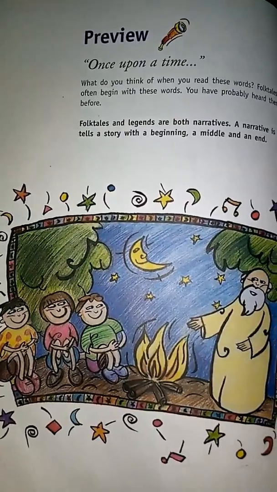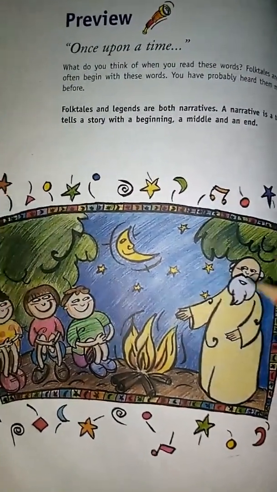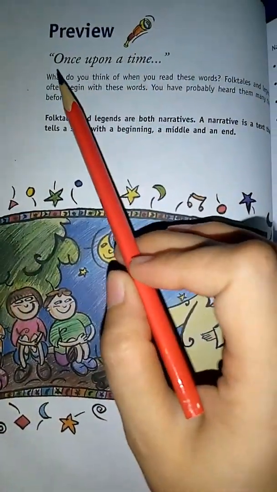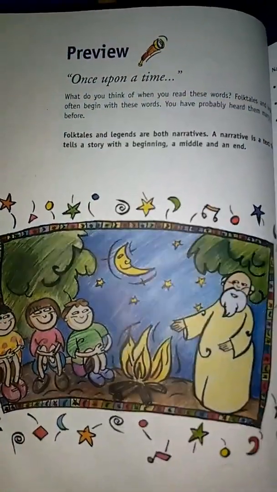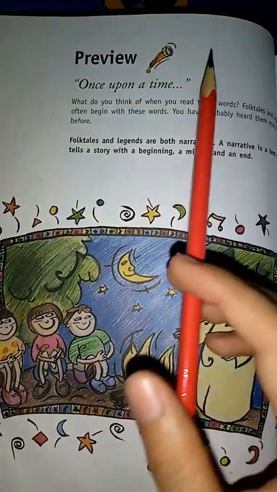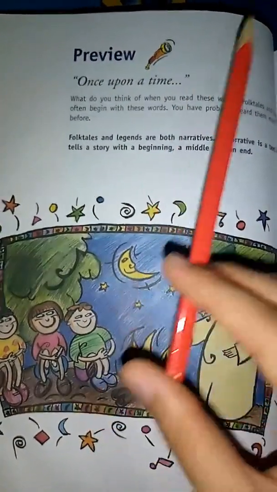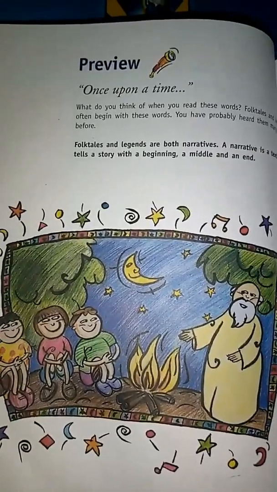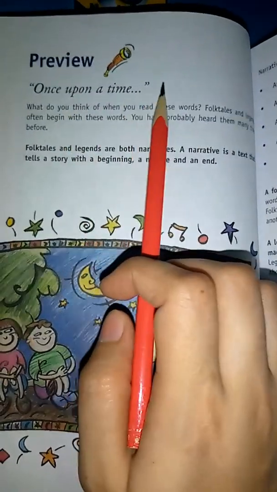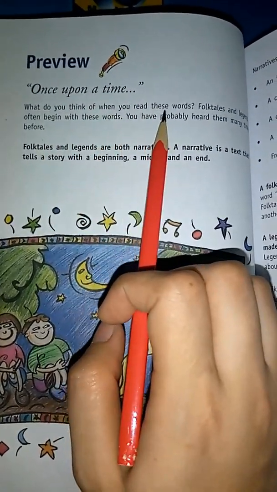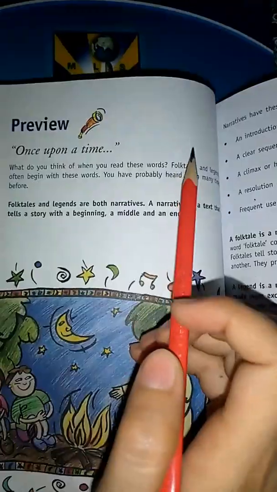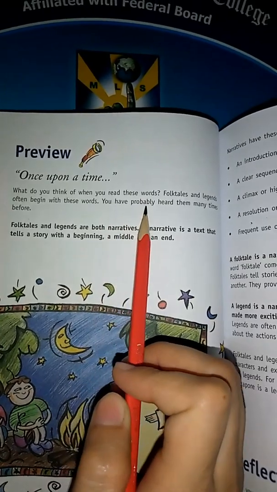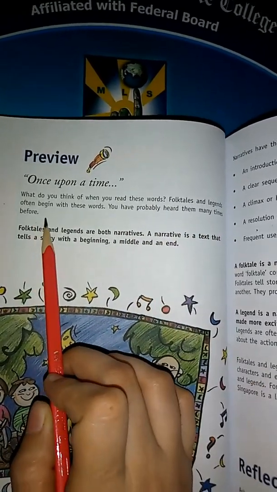Here is a preview. Okay, look at this picture and then think what this picture is telling us. Once upon a time, when you write a story, in those stories you sometimes wrote once upon a time there was a villager, there was a farmer in a village. Once upon a time, what do you think of when you read these words? Folk tales and legends often begin with these words. You have probably heard them many times before.